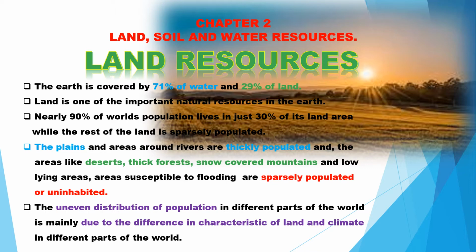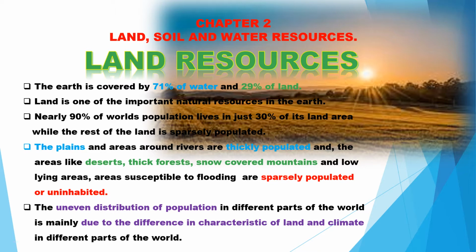Among the 29 percent of the Earth covered by land, just 30 percent supports 90 percent of the world population. What about the rest of the places? A large part of the land is covered by deserts, mountains, forests, and ice, making it unsuitable for human settlement.